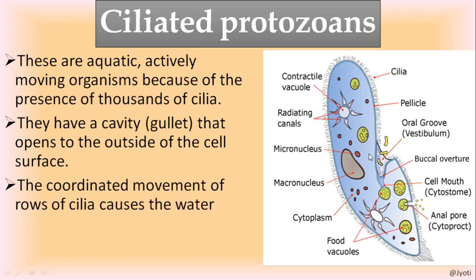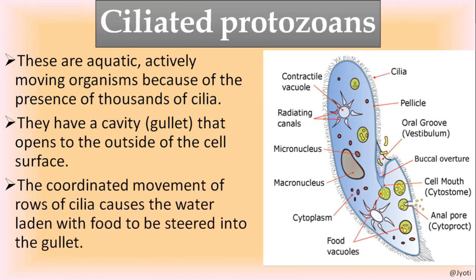Okay, and the coordinated movement of rows of cilia causes the water laden with food to be streamed into the gullet. So here in the gullet you can see some cilia are there. So when they move, what happens? Whatever food particles are present in the water are filtered.